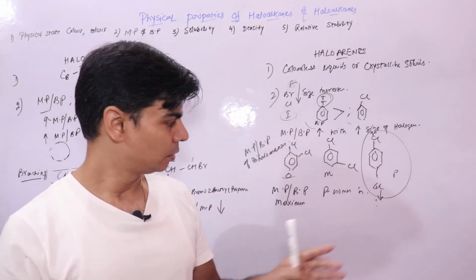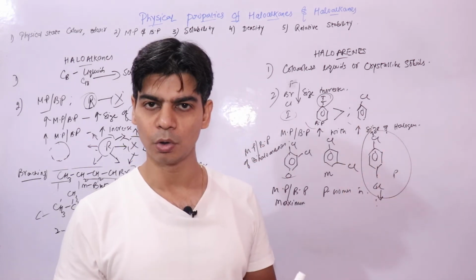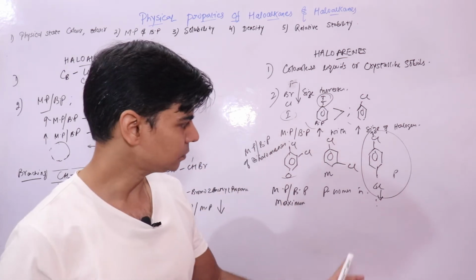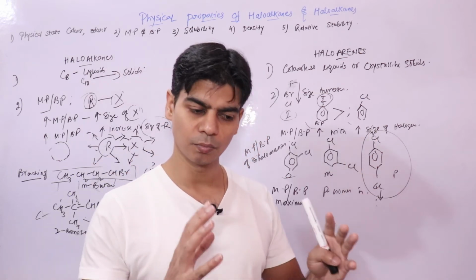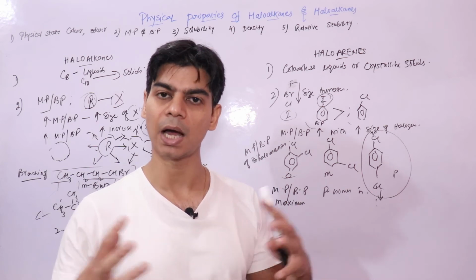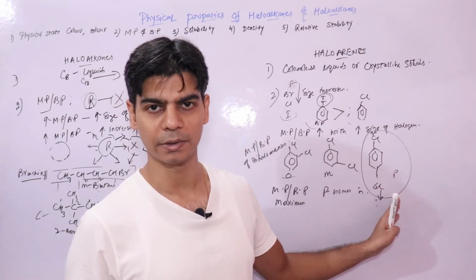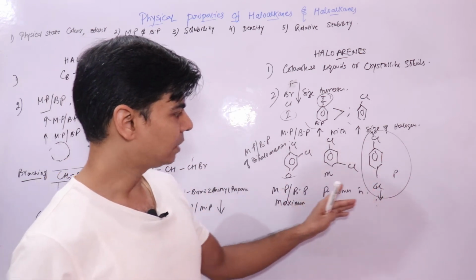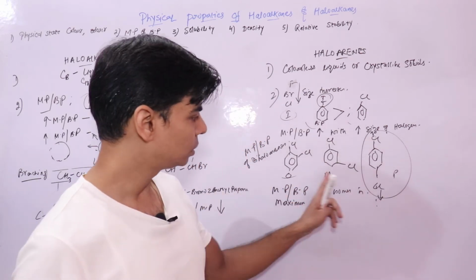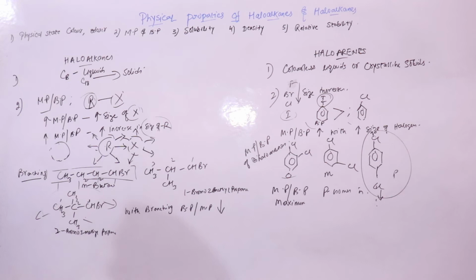right? Or due to its well packing, it is able to interact with more number of surrounding neighboring molecules or neighboring particles. So since it is interacting with more number of neighboring particles, that is, force of attraction is high in case of the para isomer, you have to give it more heat in order to melt it or boil it. So that's why we say that the melting point and boiling point of para isomers is maximum compared to the other two, ortho and meta isomers, because of its high symmetry. I hope this is clear.